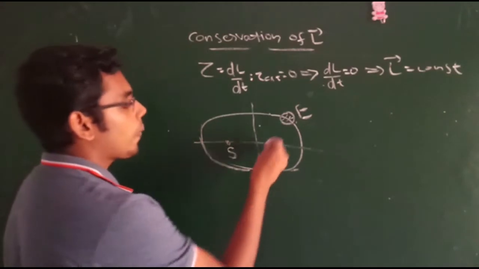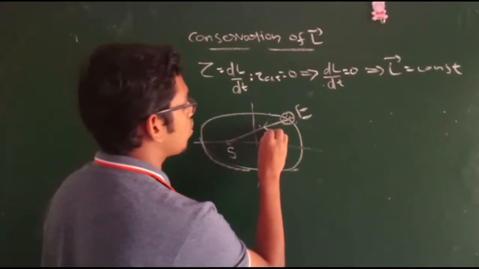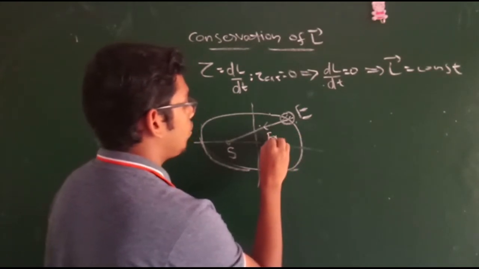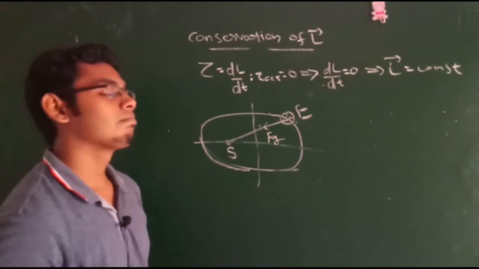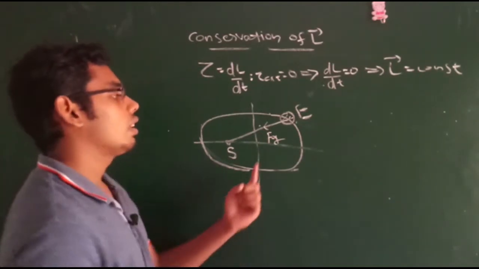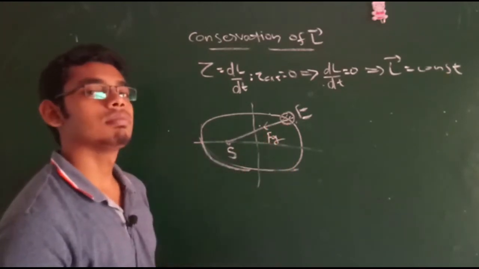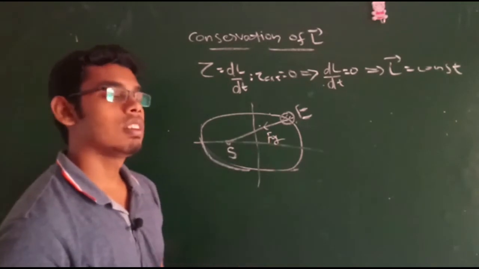The Earth is attracted towards the Sun by the force of gravity. You can forget about other planets and galaxies; here we are taking only the interaction between Earth and Sun.